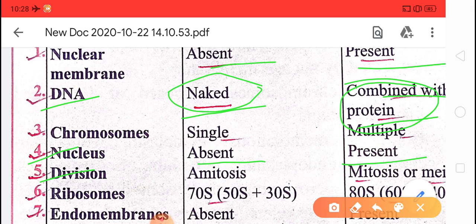So cell division by mitosis does not take place, so we can write amitosis. And in eukaryotes the division takes place by mitosis or meiosis. In prokaryotes the division is by amitosis, only limited.